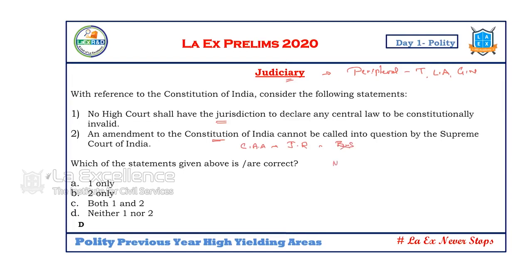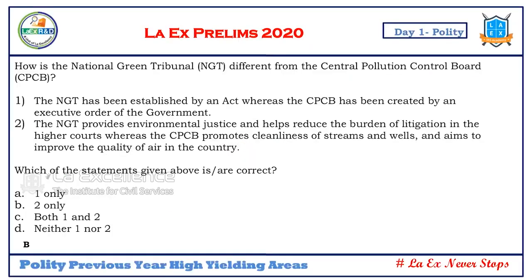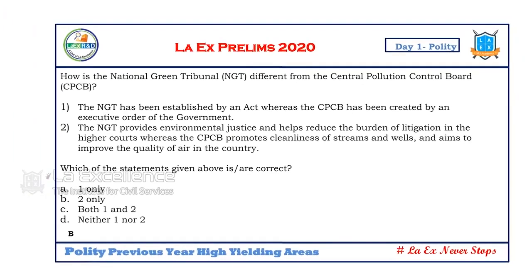Now, if you see NJAC, it has amended Article 124. It has come into question before the judiciary. It is declared null and void because this is violating the basic structure of independence of judiciary. So the answer is neither one nor two. How is the National Green Tribunal different from the National Pollution Control Board? Now see this question carefully.